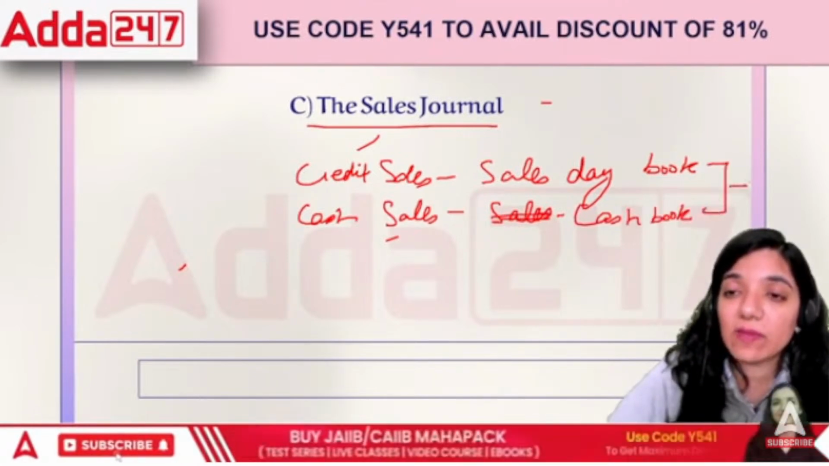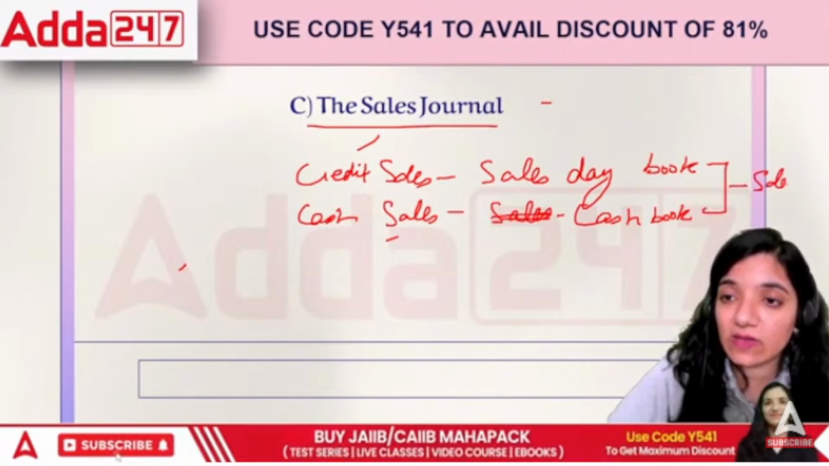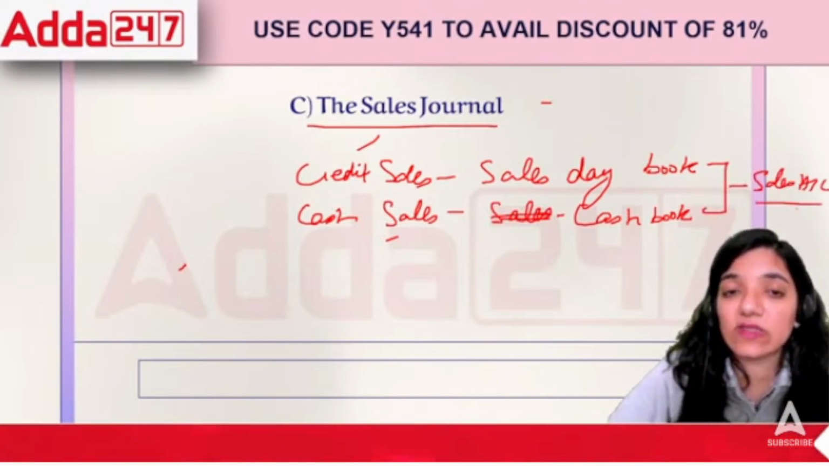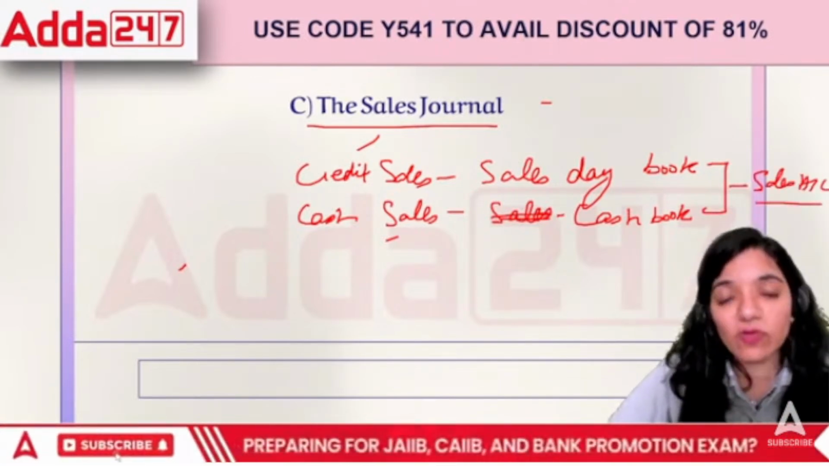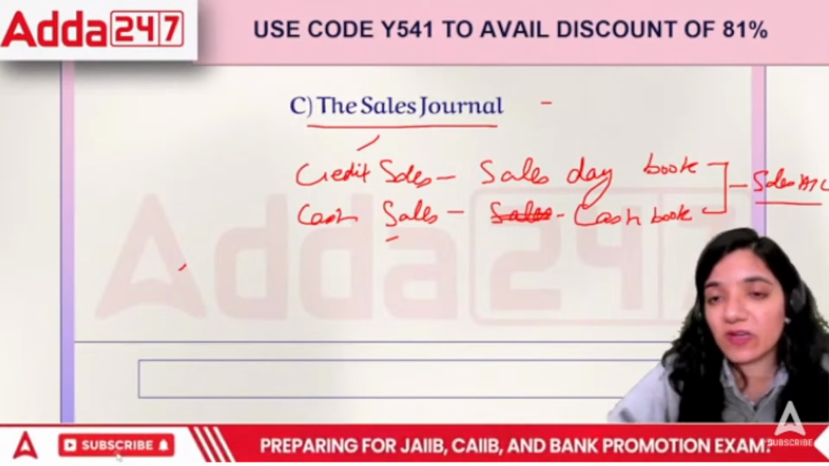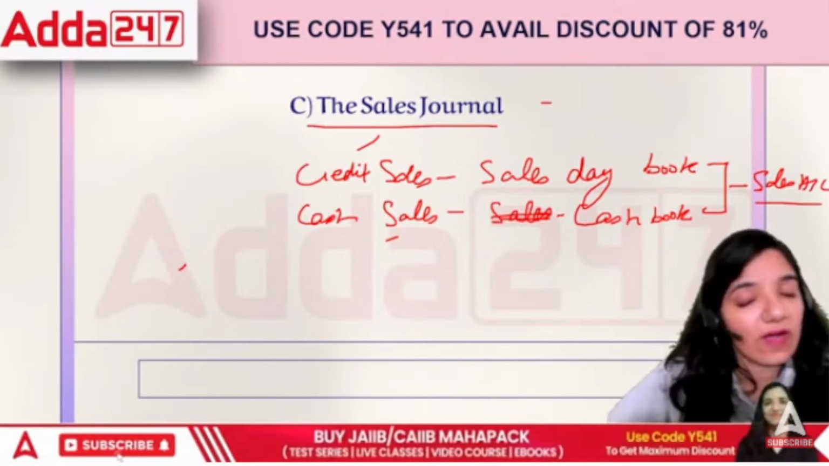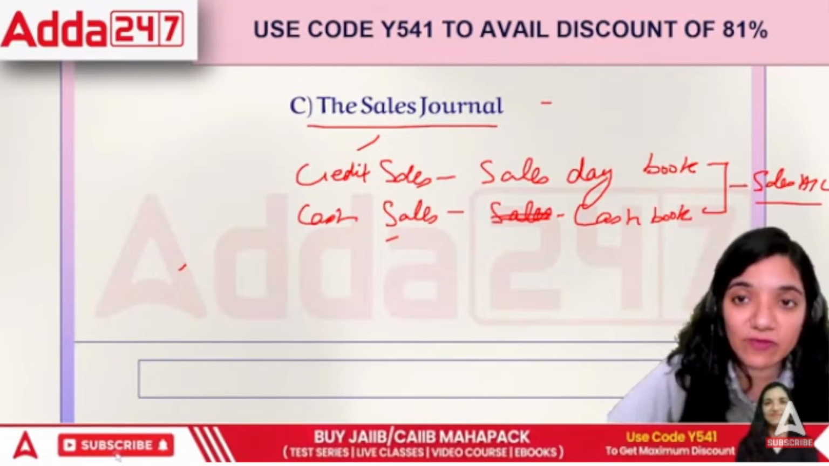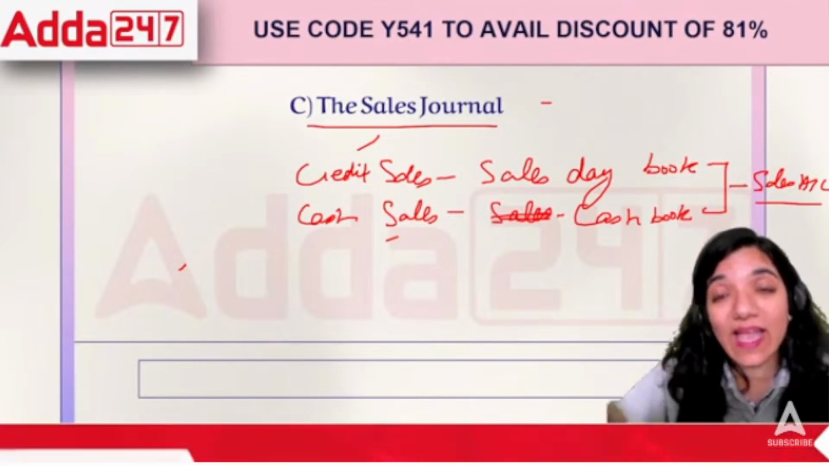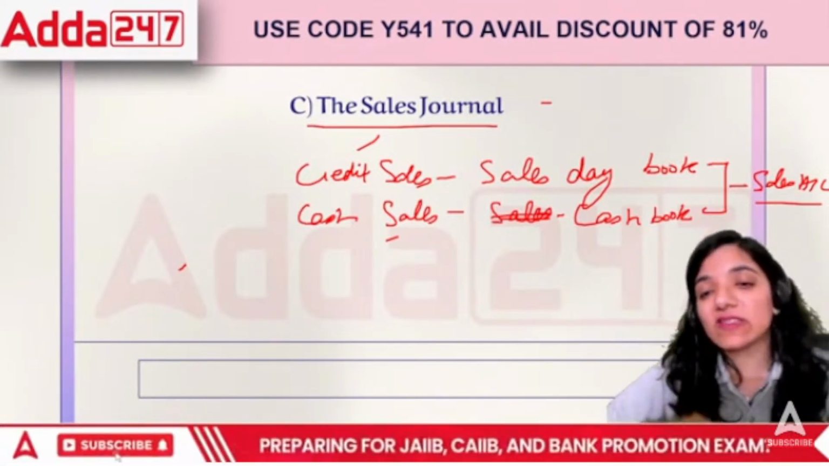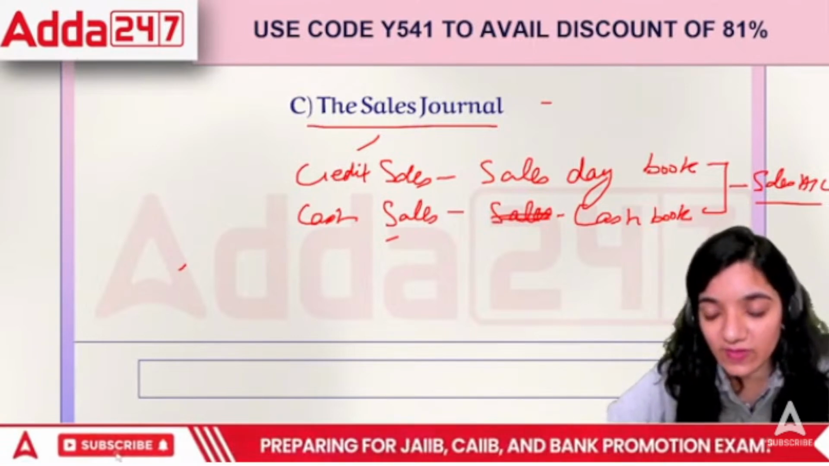Whatever the combined amount will be taken in the sales account. This is the procedure. Might look a little difficult. Credit sales are a part of sales day book. Cash sales are shown in the cash book because we receive cash from it, and combined cash and credit sales will be a part of sales account. Right?